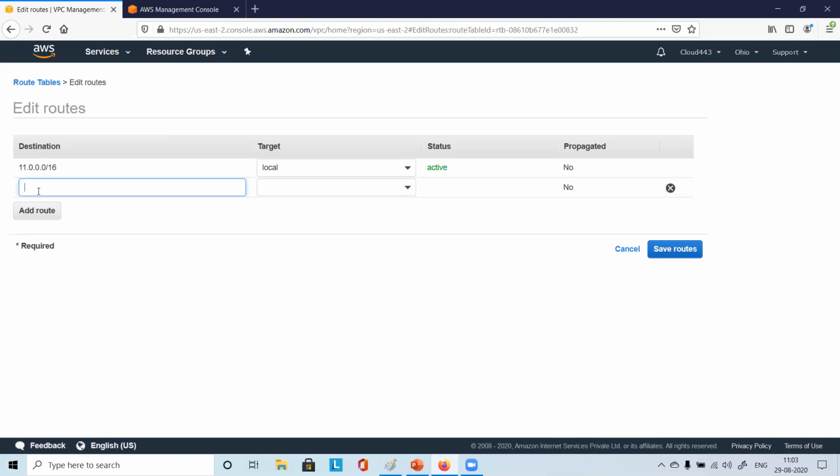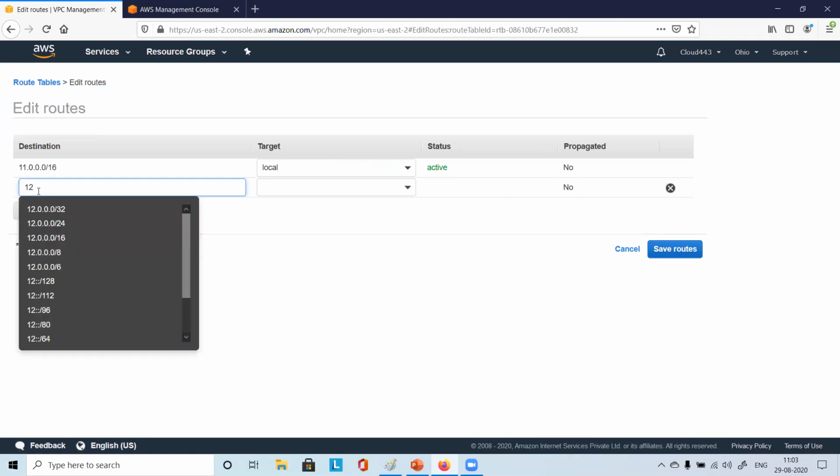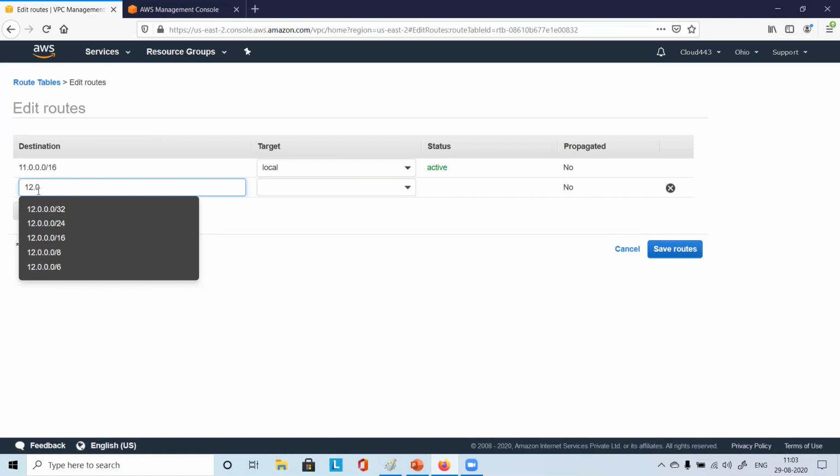Tell me what you want to do here. What do you want to add here? You want to add 12.0.0.0 slash what? 16, right? This is what you're looking for. So just choose that.